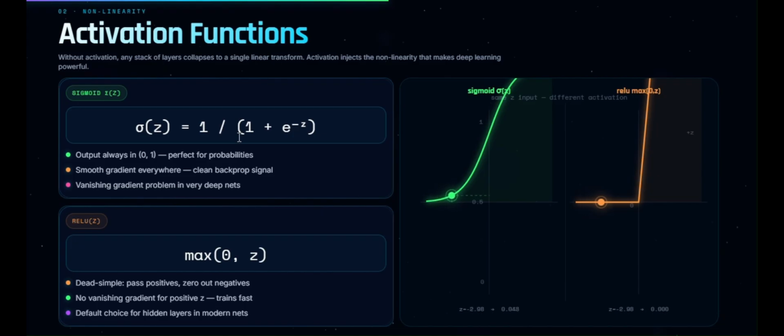But deep networks often prefer ReLU, which is rectified linear unit, and for it, the formula looks like this. If Z is positive, keep it. If it's negative, output is 0. Simple, fast, and incredibly effective. That's why ReLU became the default activation in modern neural networks.